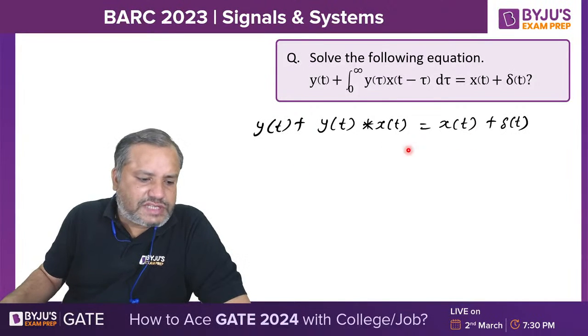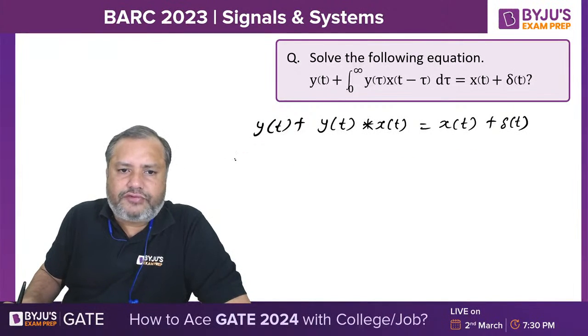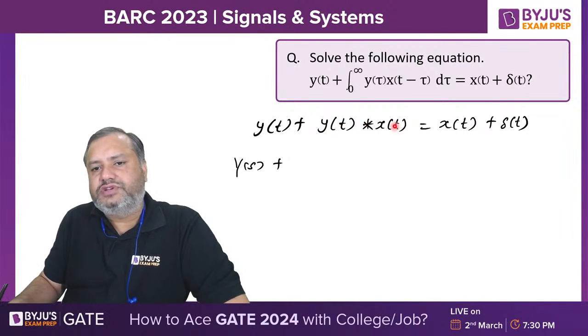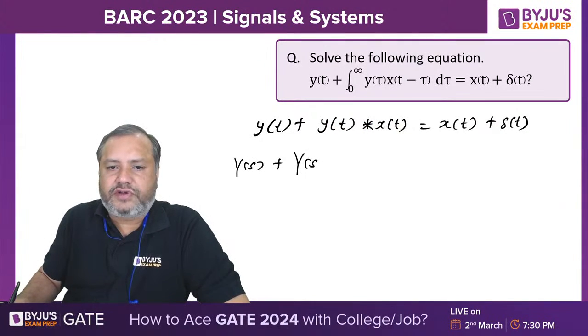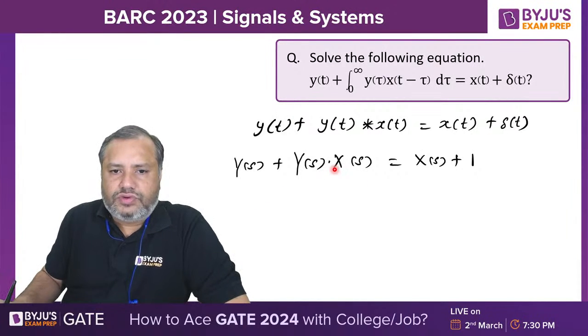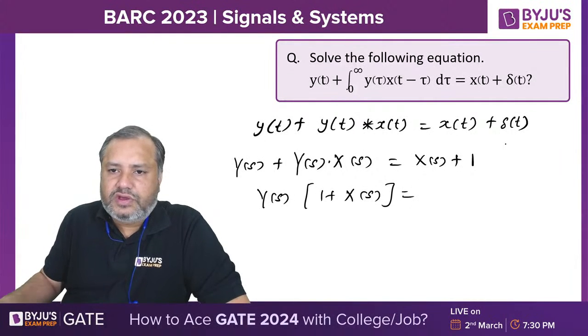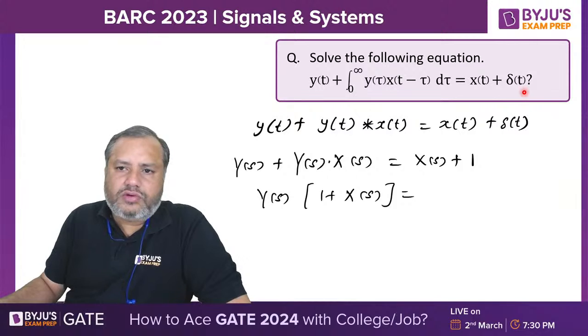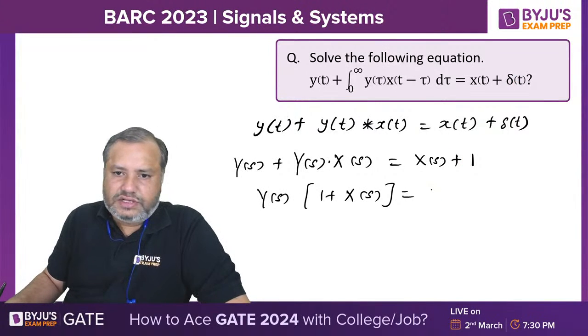Now taking Laplace transform both sides. So Laplace of y of t is simply y of s. Laplace of y of t convolution with x of t will be y of s into x of s. Laplace of x of t is x of s. Laplace of delta t is 1. So I am taking y of s common. So the remaining part is 1 plus x of s. Have you pointed out that the Laplace of delta t is 1? Yes. So 1 plus x of s on the right hand side.